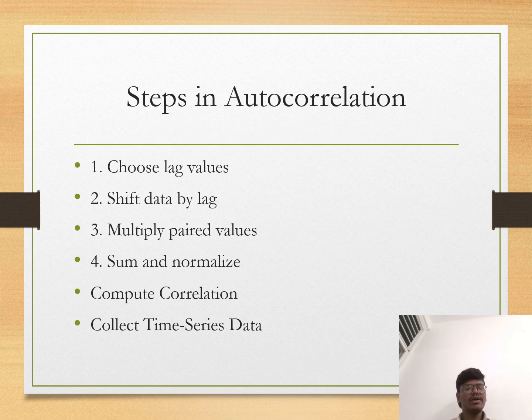Autocorrelation produces a function where positive values indicate similarity, negative values indicate an inverse relationship, and zero values indicate no similarity.